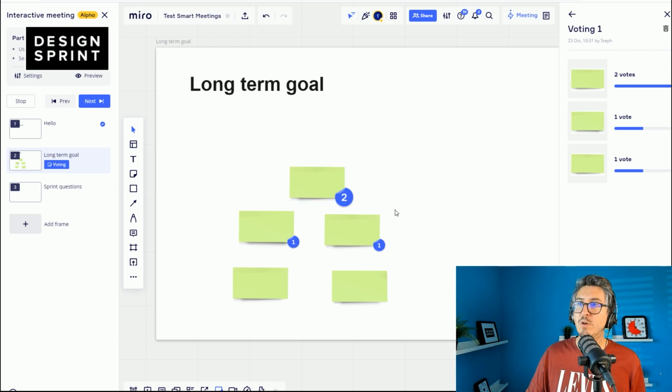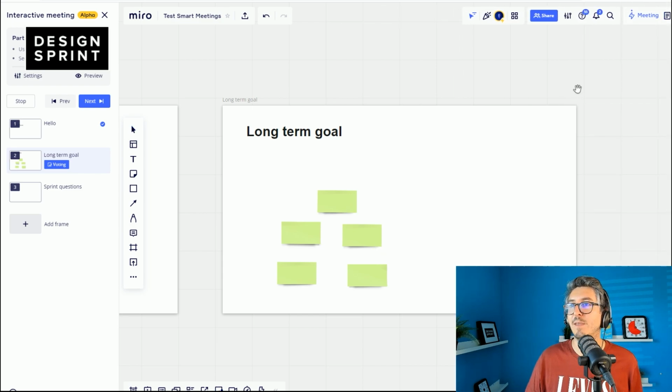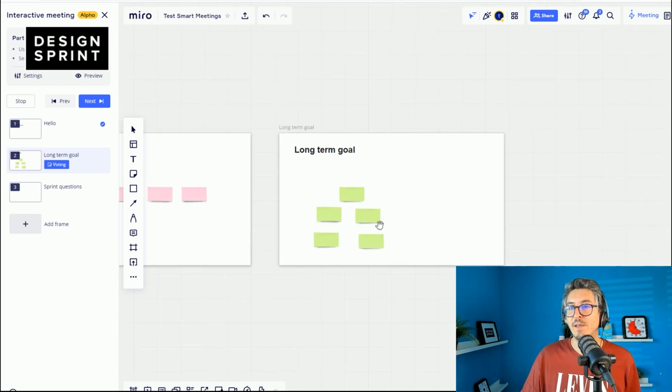I think it could be even cooler if we could maybe change the color of the dot of the vote, because maybe you might want to do something with it. And okay, so I still have that panel. Let's look at something if I close. Okay. Yeah, okay, this is a bit annoying.